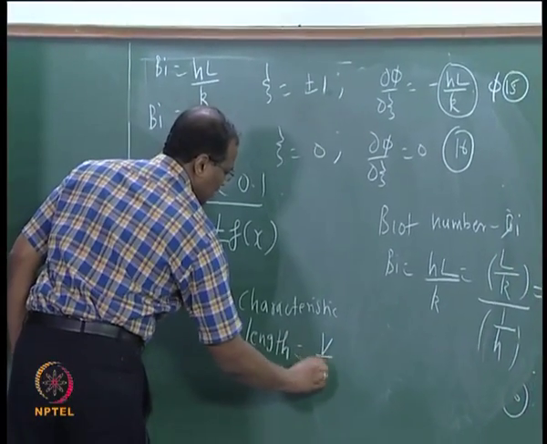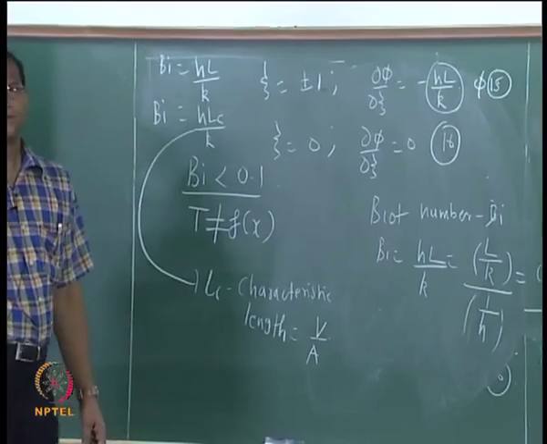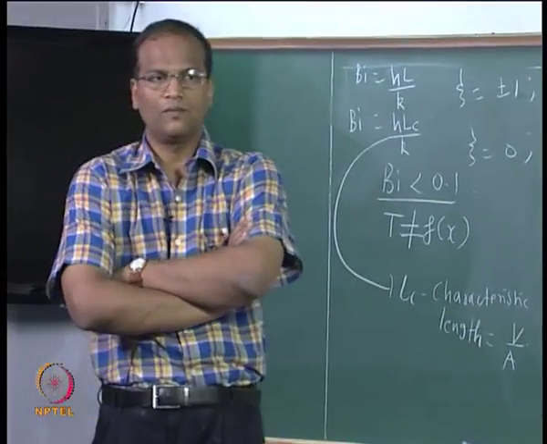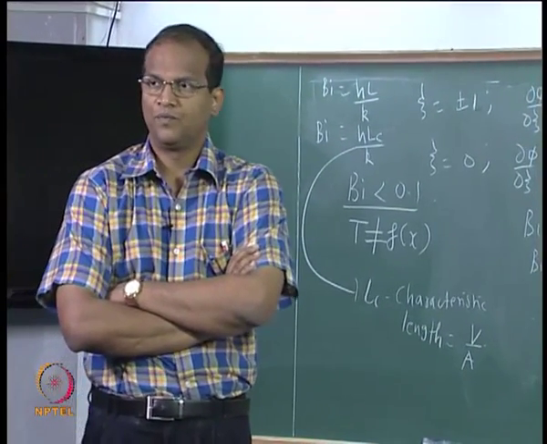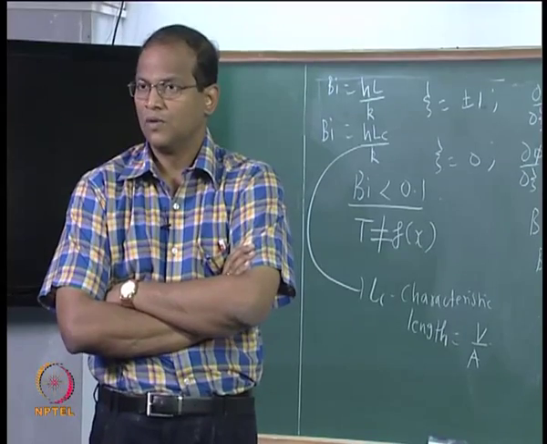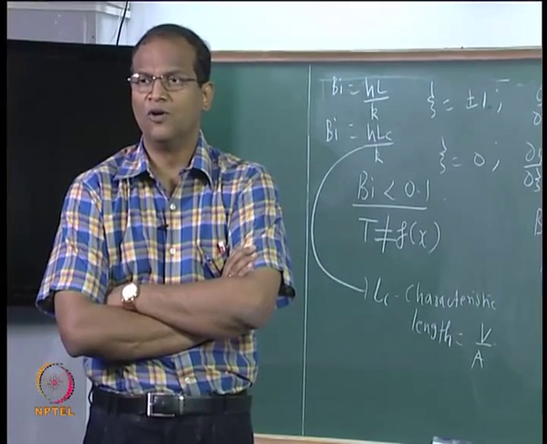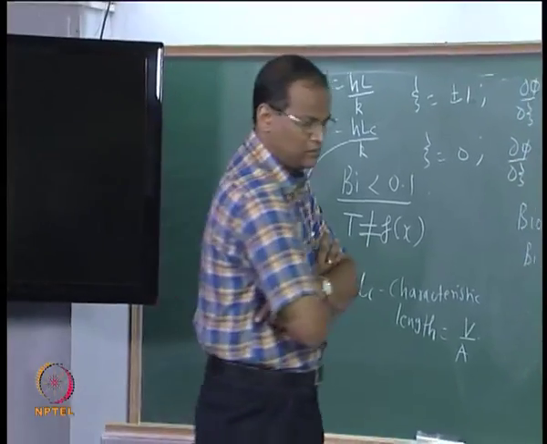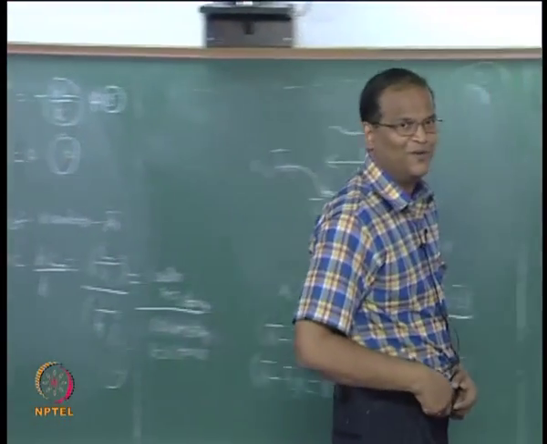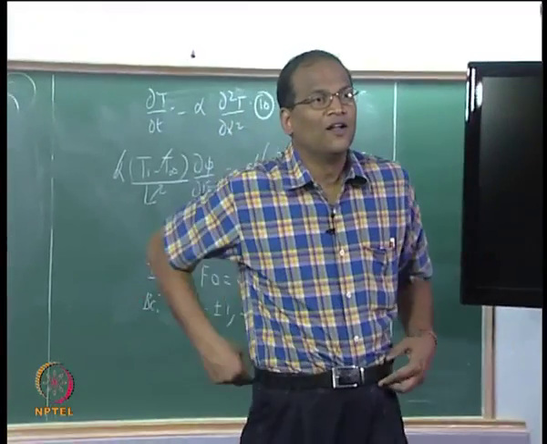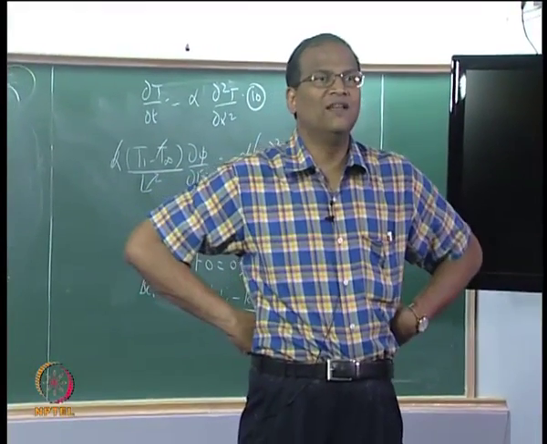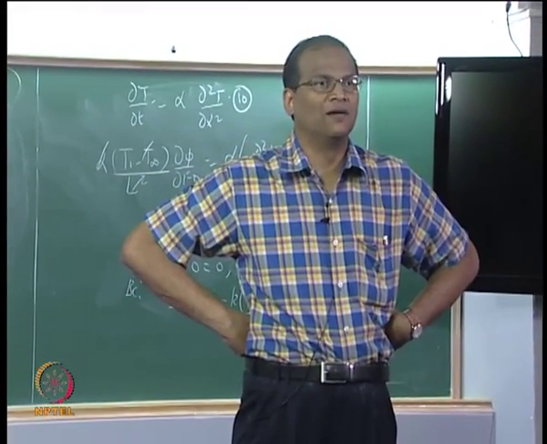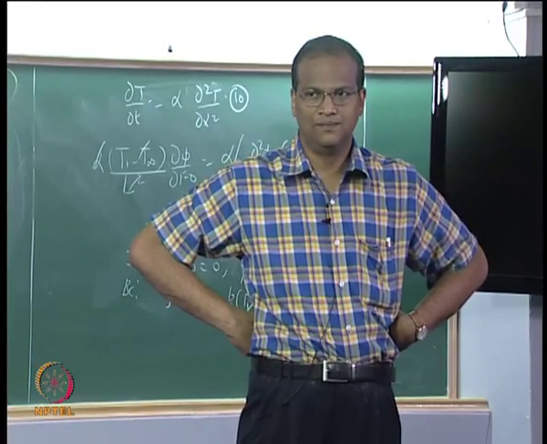Lc equals V by A. I hope you get L, I hope you do not get 2L in this problem, if you do V by A. So, if it is a sphere, 4 by 3 pi r cubed divided by 4 pi r squared, Lc will be r by 3.